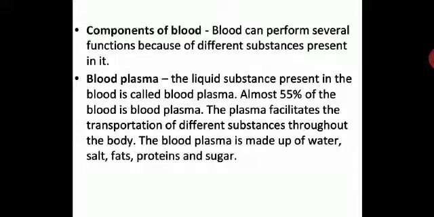The watery part is required for the flow of blood, isn't it children? If it is in the solid form, it will not flow, and flowing of blood is extremely important because it has to reach the various parts of the body. The plasma facilitates the transportation of different substances throughout the body, and blood plasma is made up of water, salts, fats, proteins and sugar. So this is the composition of the blood plasma, and it is 55% of the blood. So please take this down in your notebook children.